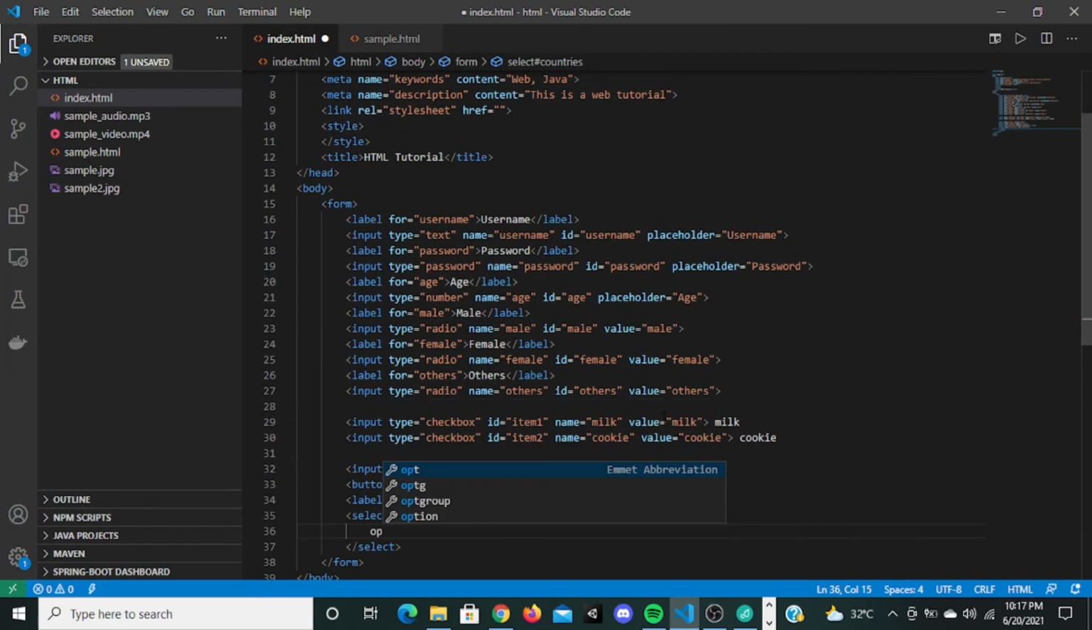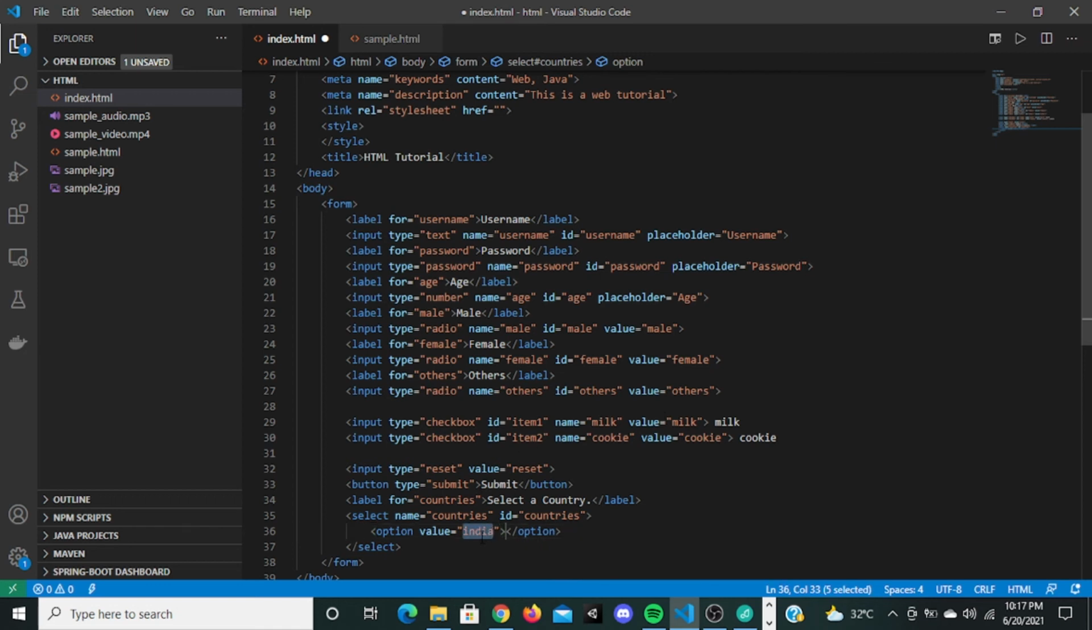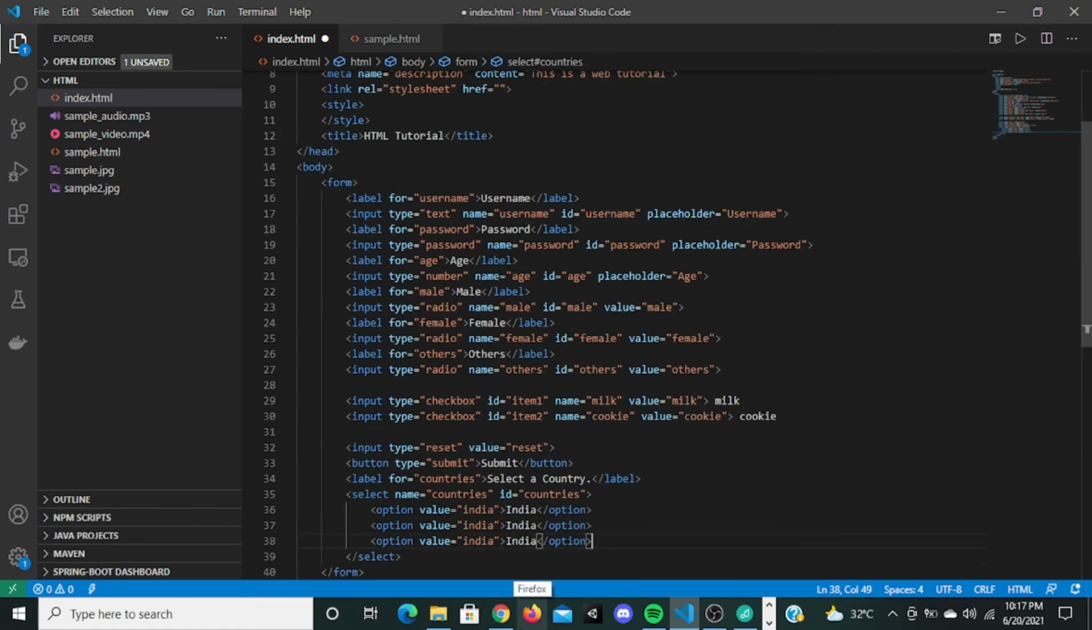Now you can give options. This is the option tag. So this value we can say India. So when people select India, this value India will be passed to the backend. Now you can say India right here. You can copy this, paste it right here. You can say US. So here you can give US. You can say UK right here, and you can give UK.